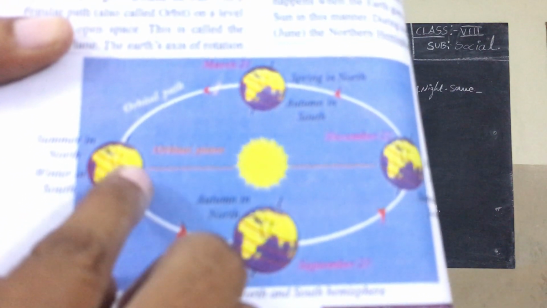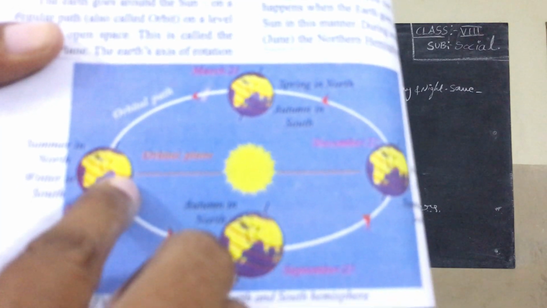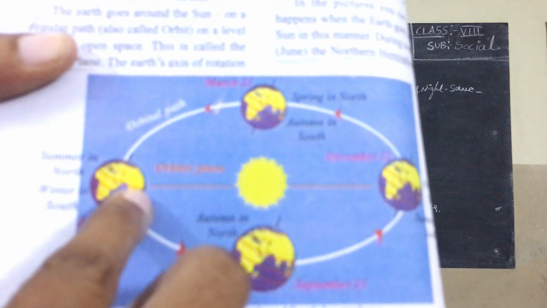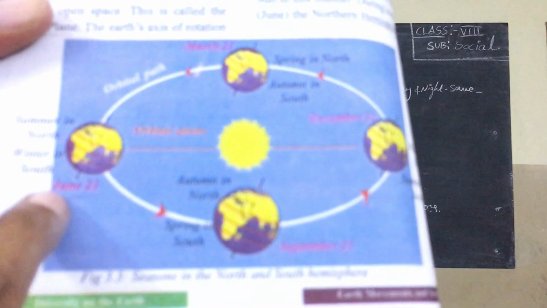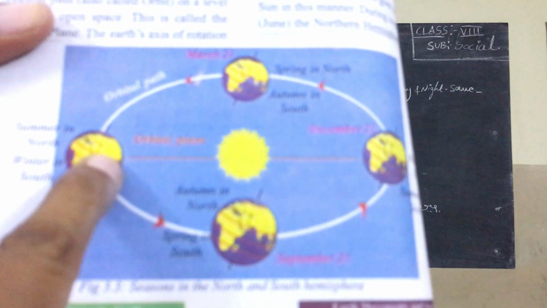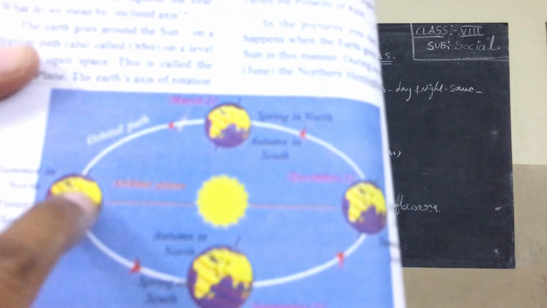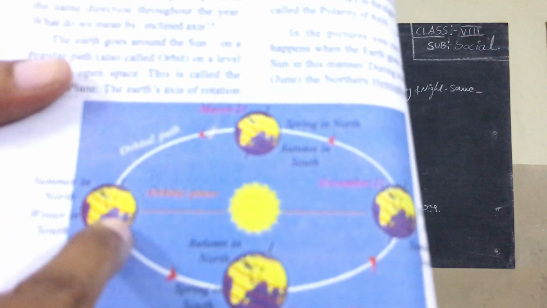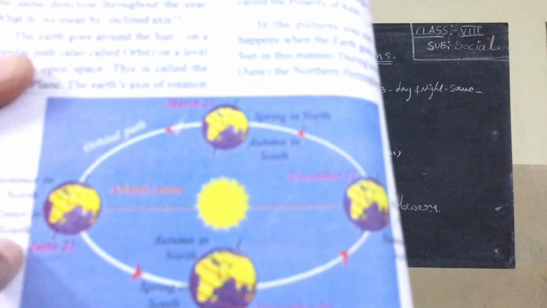On June 21st, the sun rays directly fall upon the Tropic of Cancer. That is why it is summer in the north. Here it is summer. But what happened to the southern places? It is winter. Why?